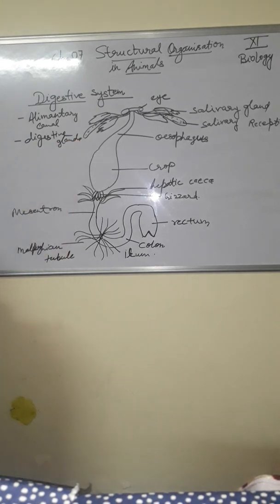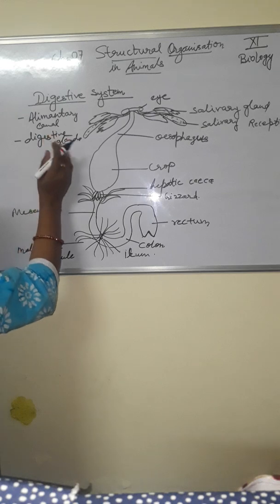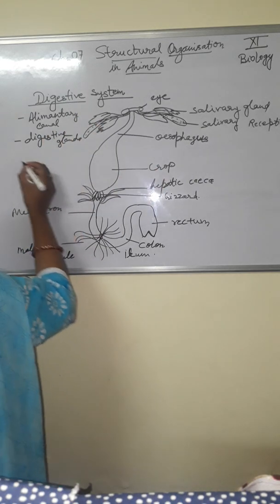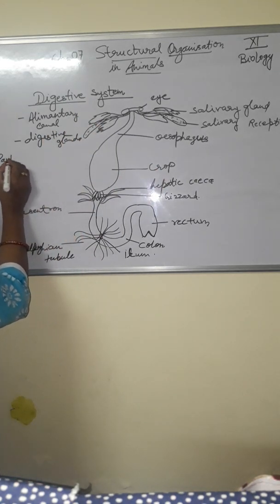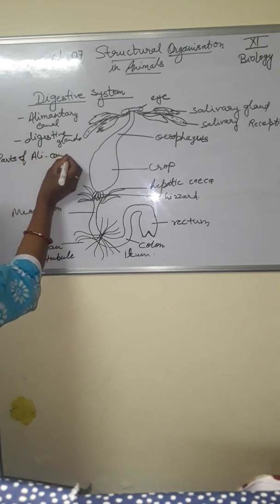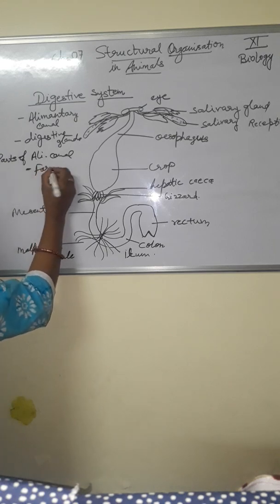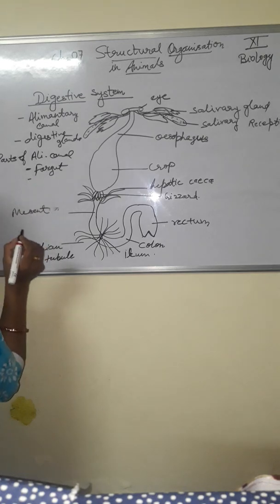Now the alimentary canal is divided into three parts. The first part is the foregut, F-O-R-E-G-U-T, not F-O-U-R.